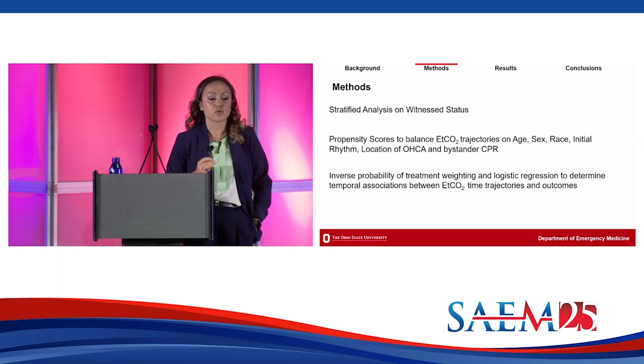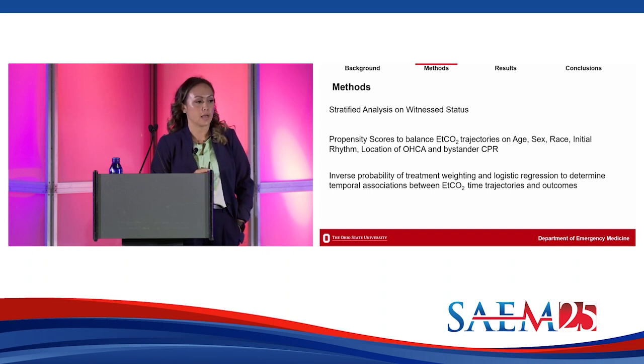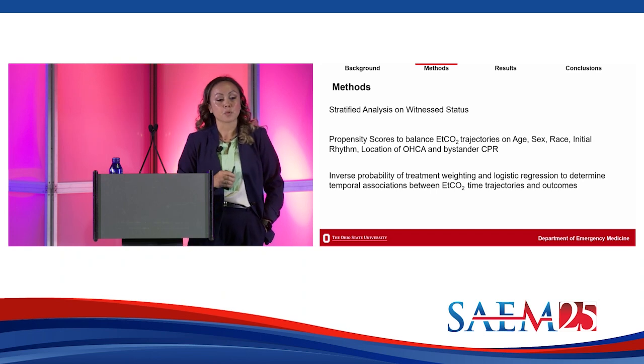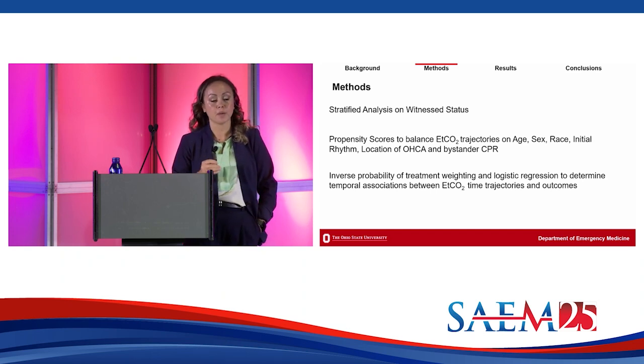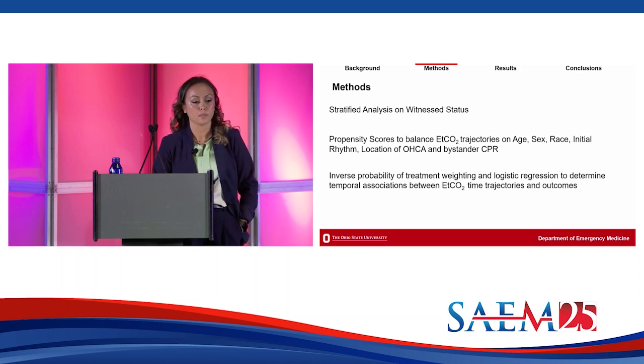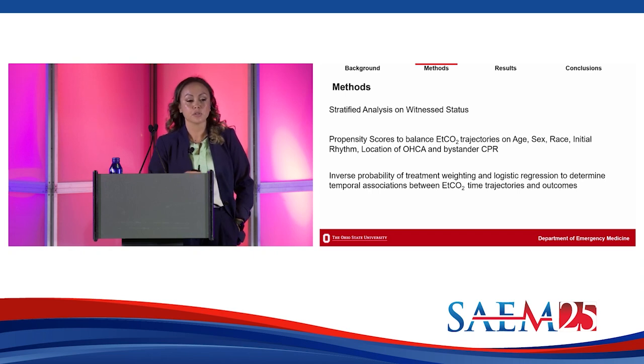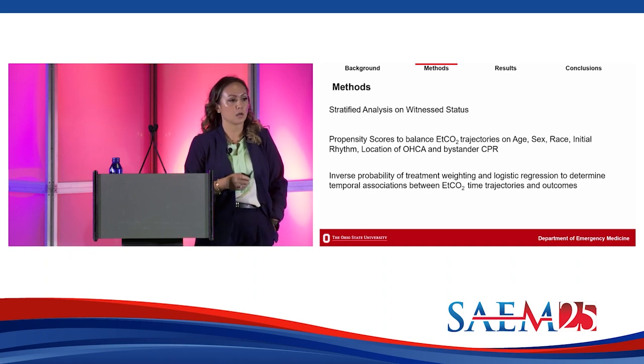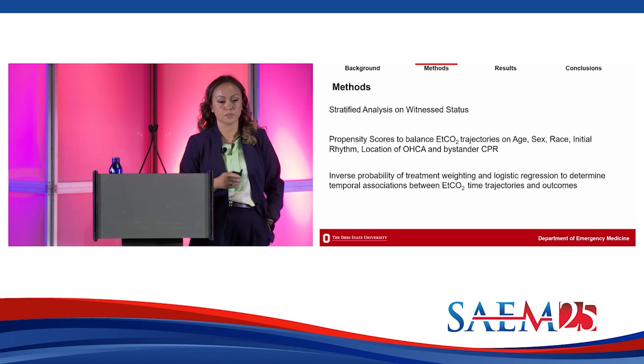Then we stratified our analysis on the witness status, and this is because our question is about time. So the reliability of time is different between a witnessed and an unwitnessed event. Then we used propensity scores to balance our capnography trajectories on the classic Utstein criteria that are listed here. We followed up using inverse probability of treatment weighting and logistic regression to determine the temporal associations of capnography trajectory and outcomes from cardiac arrest. For the purposes of this talk, I'm going to focus on ROSC and show those to you.